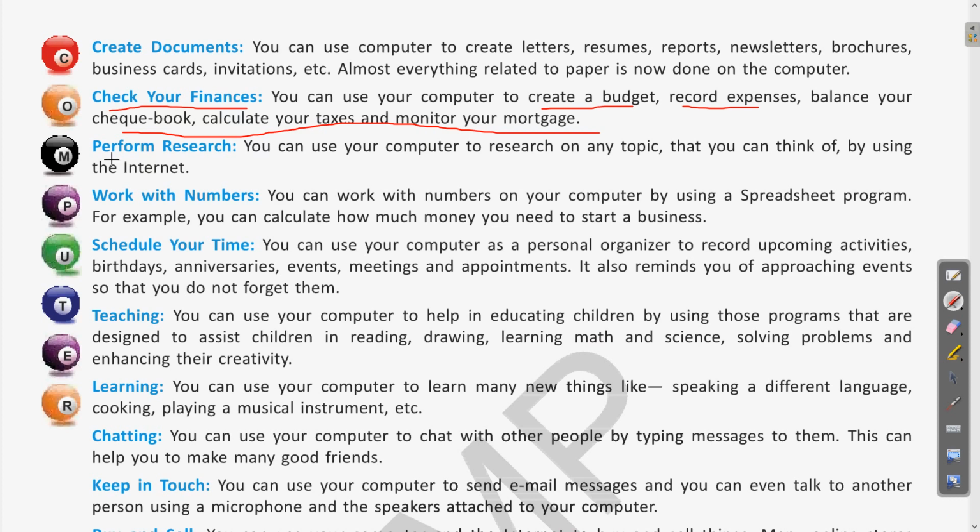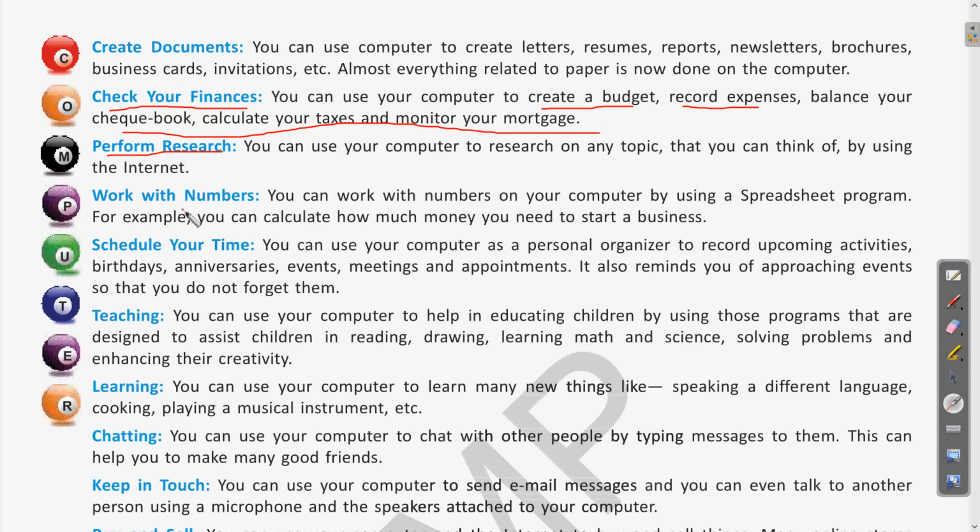Next is performing research. You can use the computer to research on any topic you can think of by using the internet. For research theses and different areas where there is a need to compare things and collect different journals and research papers, there are different websites and different resources. By taking the help of the internet also, computers are useful for research and different scientific things.